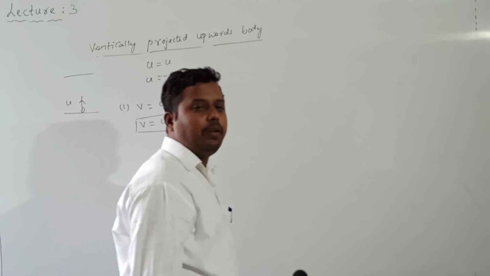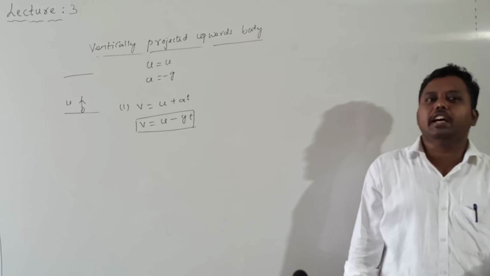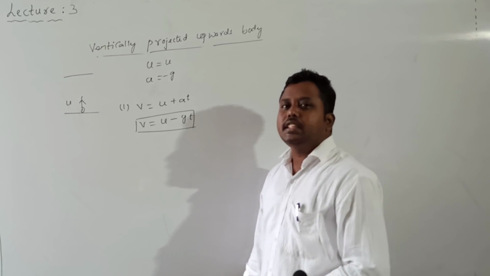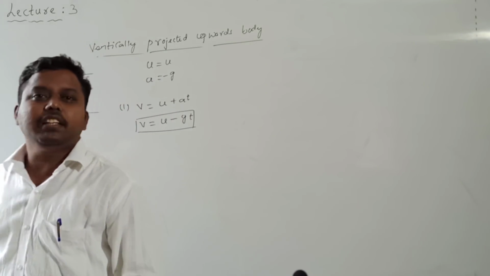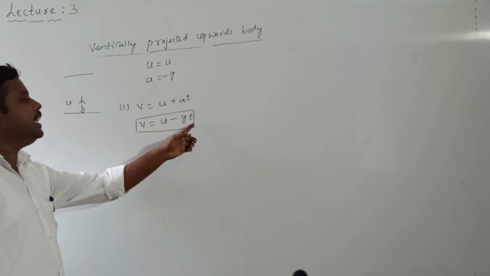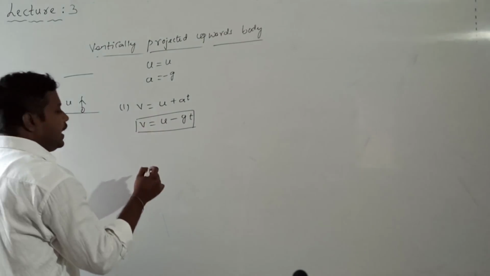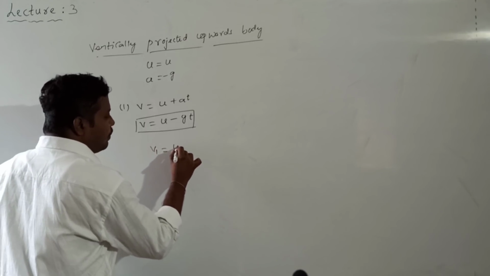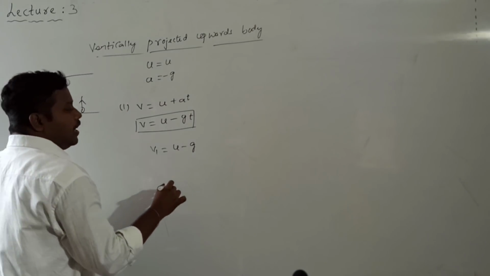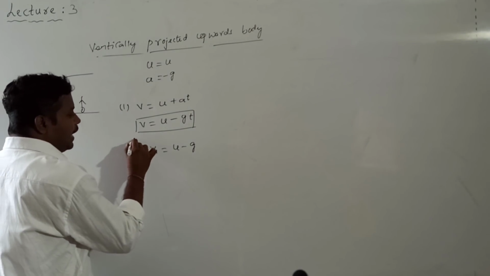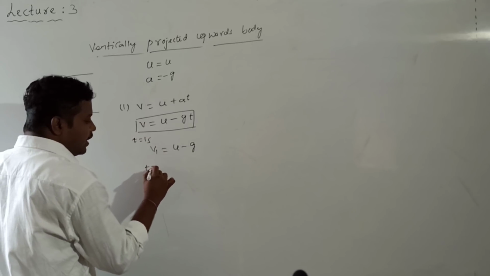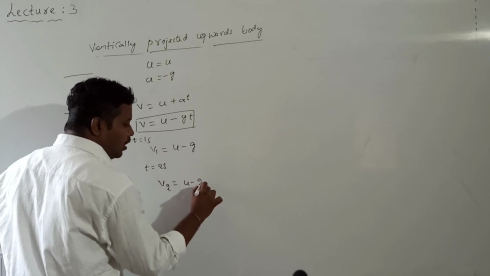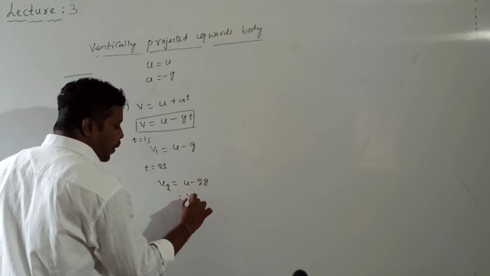The velocity of a vertically projected body projected with velocity u, after t seconds, is given by v = u - gt. So the velocity decreases with time. For example, at 1 second the velocity v1 is u - g, because t is equal to 1. If I take t equal to 2 seconds, we get v2 = u - 2g, which is nothing but v1 - g.